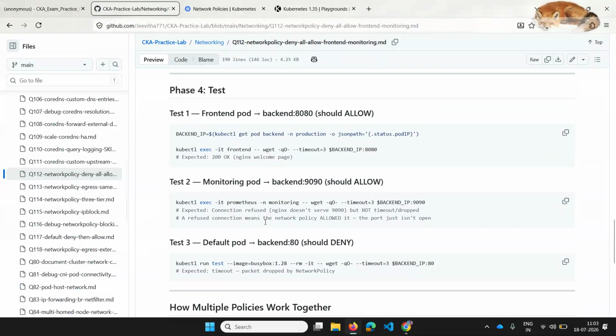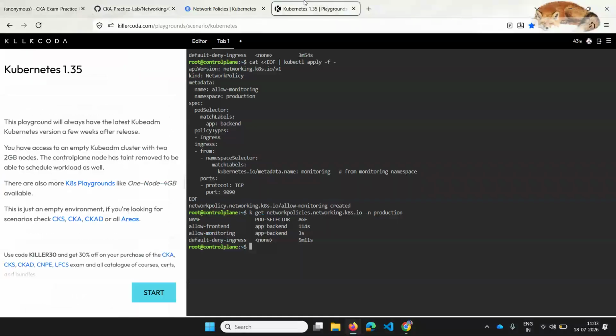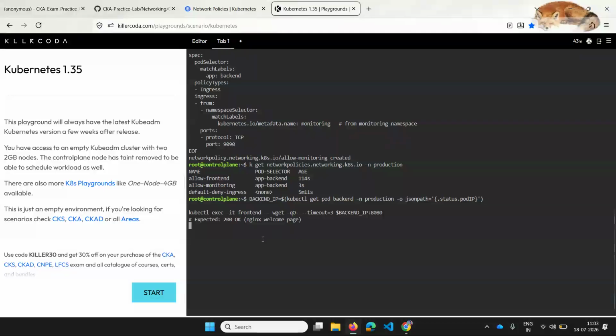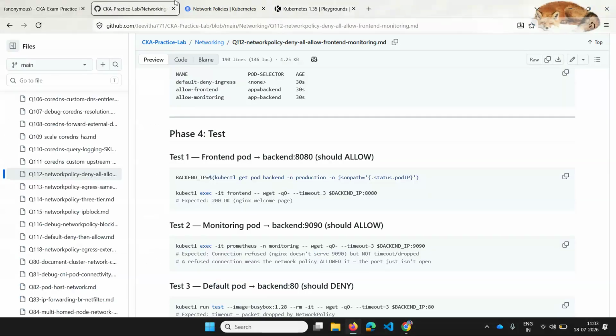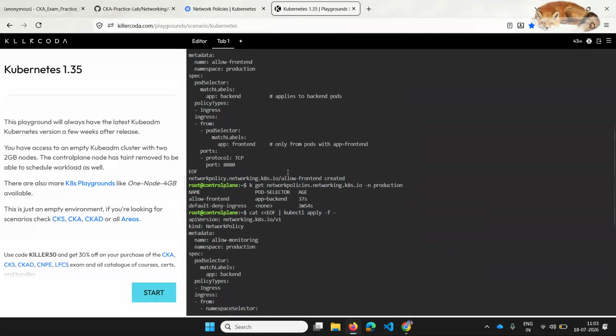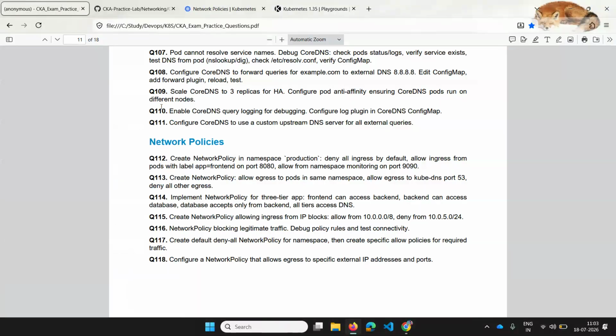If you want, you can also test. It is just like, you have to ping a backend. You should be able to ping a backend namespace. So that way, okay. So let's take this for testing. So yeah, you were able to ping it or not, so that you can test. Otherwise, yeah, this is pretty much the explanation of how we can solve the question number 112.